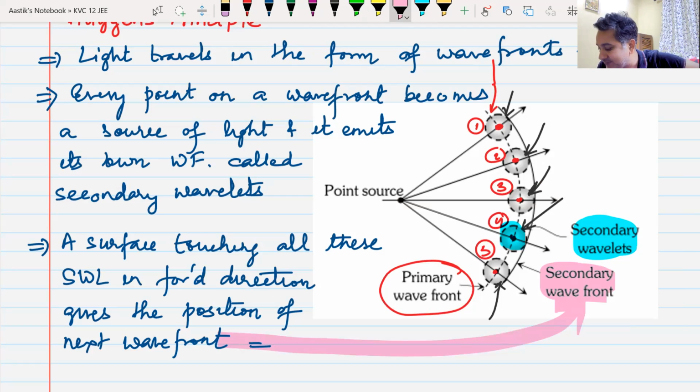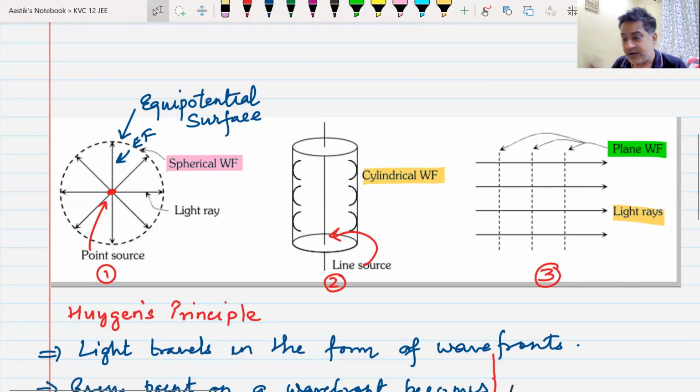Do we understand this? It's a part of your academics, just for your board exams. This is not going to affect anything in your JEE. You will hardly get a question in JEE based on this. The only question they can ask is from this part: what type of wavefronts can this type of body create, and what is the definition of a wavefront?